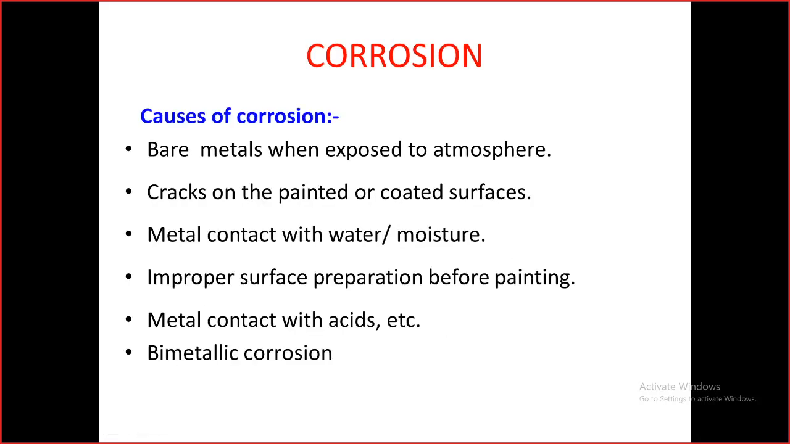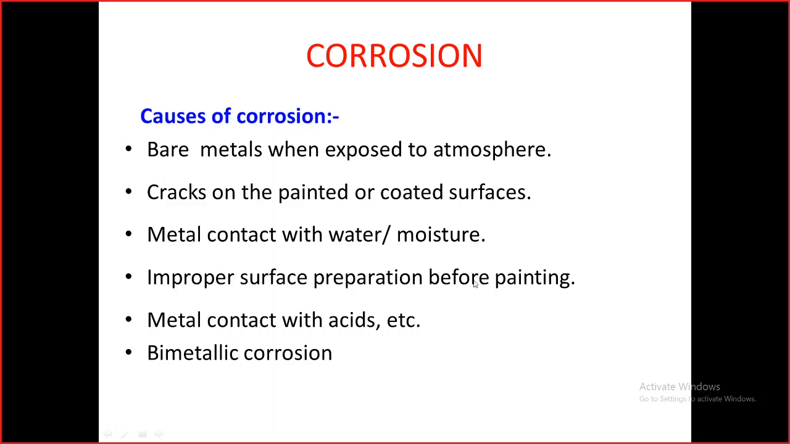Okay. So what are the causes? Causes also we are familiar with. Just we will discuss. When the bare metals are exposed to the atmosphere, it will lead to corrosion. And any cracks in the painted surface or coated surface, like any cracks in the galvanizing, zinc coating or chromium plating, all this will lead to exposure to the atmosphere and leads to corrosion. Otherwise, when the metal comes in contact with water or moisture, it gets corroded.